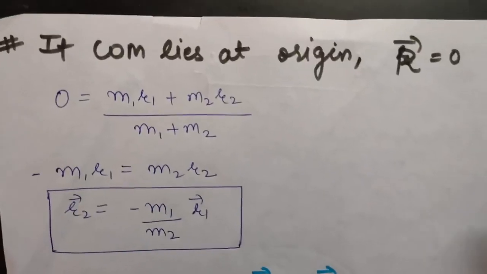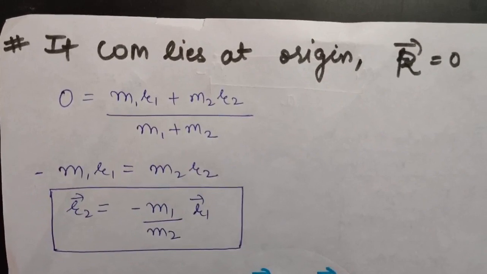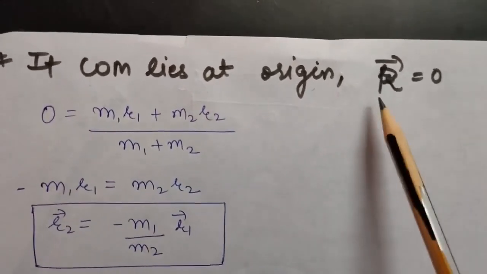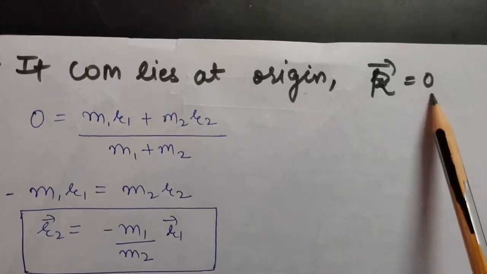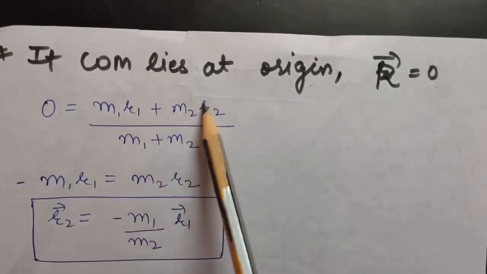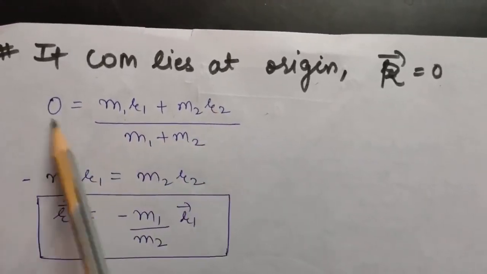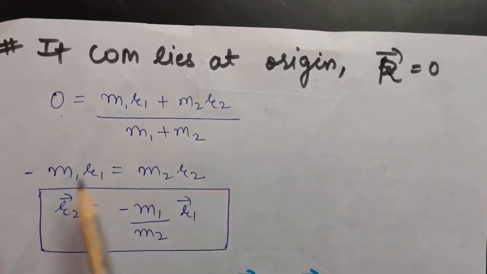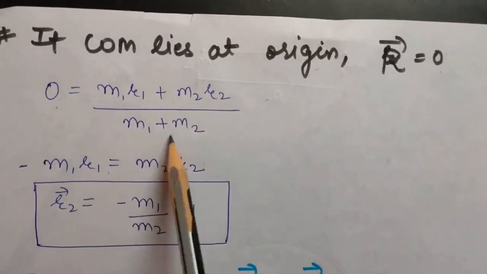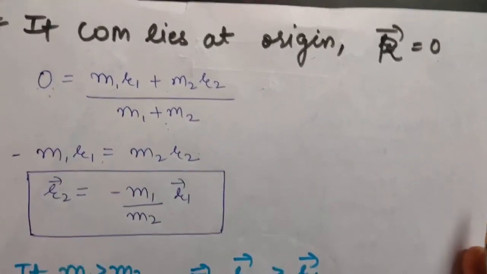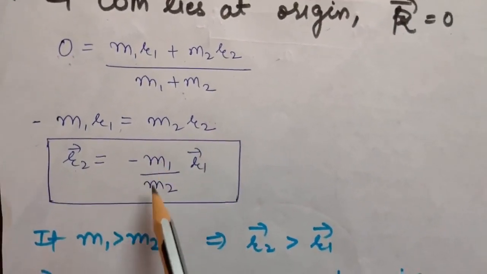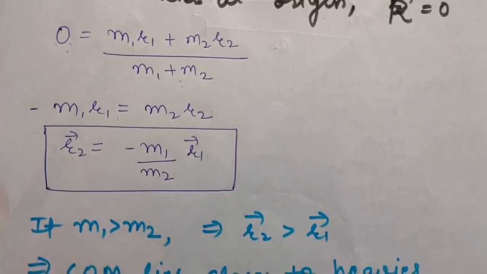Now let me tell you some important points about the center of mass. Suppose the center of mass is lying at the origin, that means the coordinates of the center of mass will be 0. So from the formula, m1r1 plus m2r2 upon m1 plus m2, this will be 0. Or you can write from here m2r2 will be minus m1r1, because this will be cross multiplied, it will become 0. So from here, if I calculate r2, that will be minus m1 upon m2 into r1.